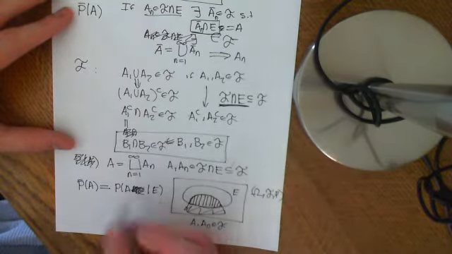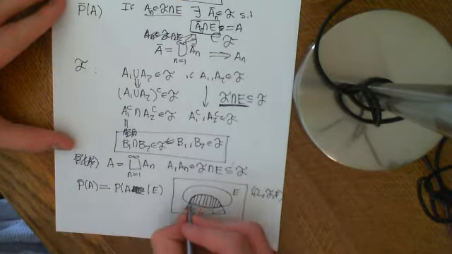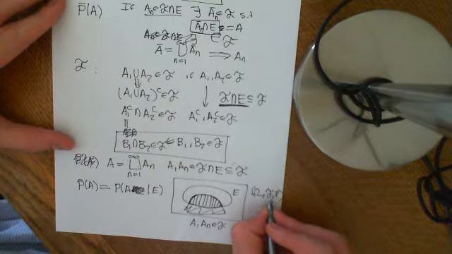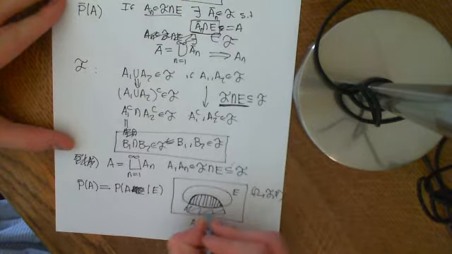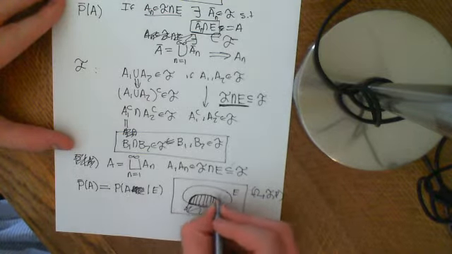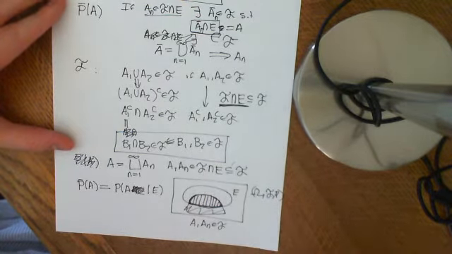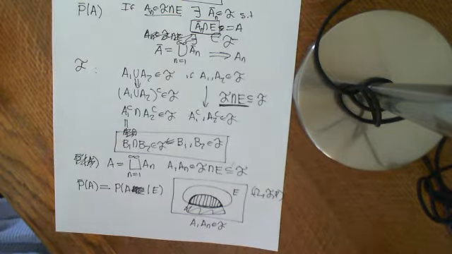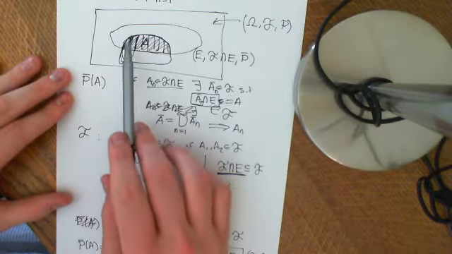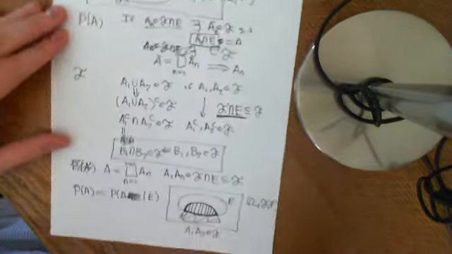It may seem a bit trivial, but to prove that, I can't think of a better way to do it. So basically, I'm just saying, let the element of the set of events in the bigger probability space, which is going to intersect with E to give the event A in this smaller set of events for this smaller probability space, be the set A itself. So don't make it bigger, basically, because otherwise you're going to get this issue of how do we know that when we extend the little ANs out again, we're going to get something that is disjoint, whereas if we just use the ANs, then we know they're disjoint.